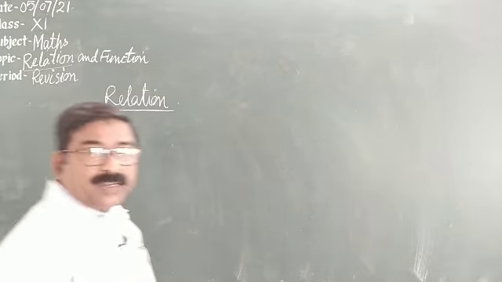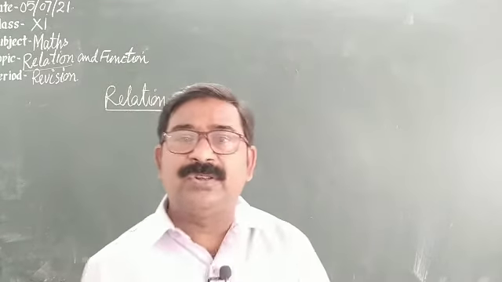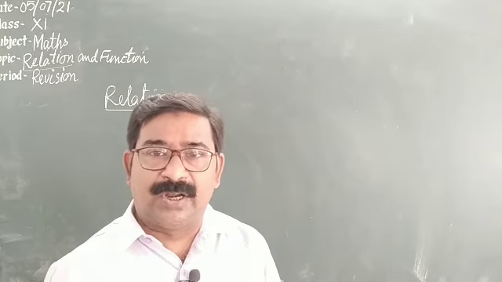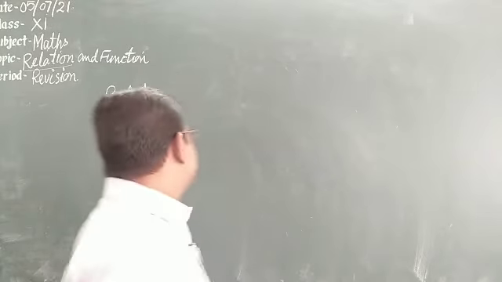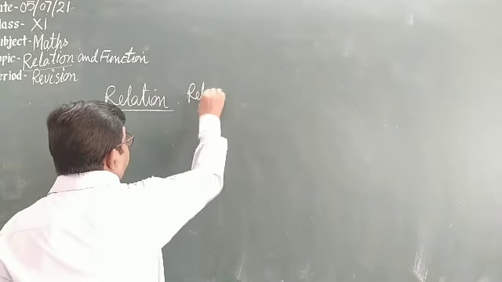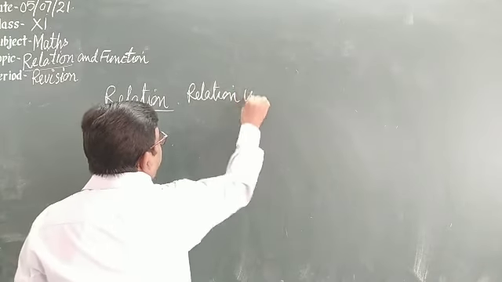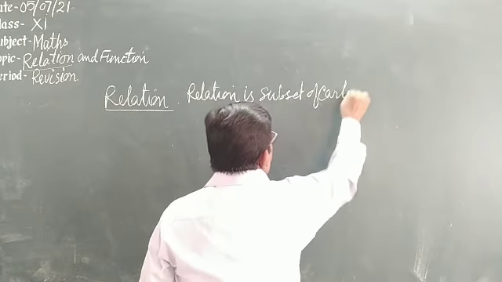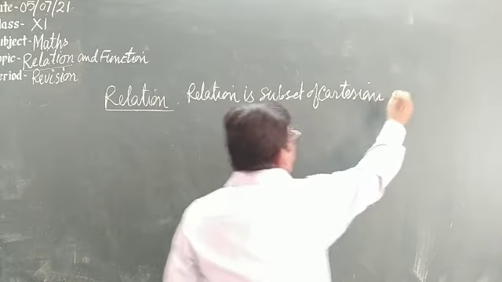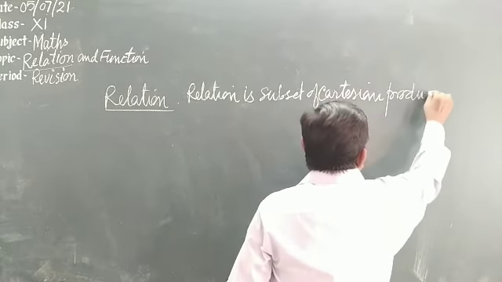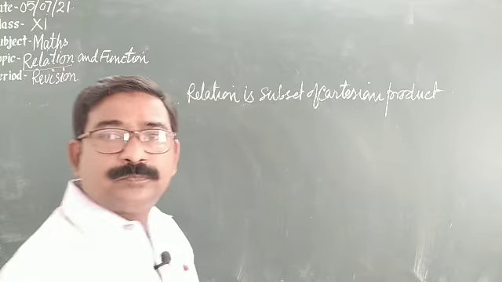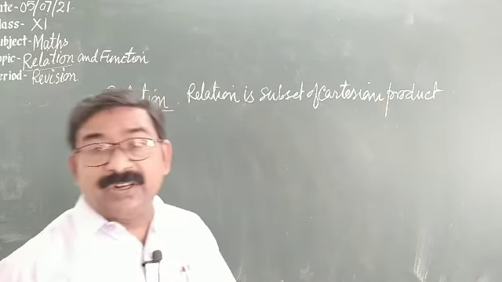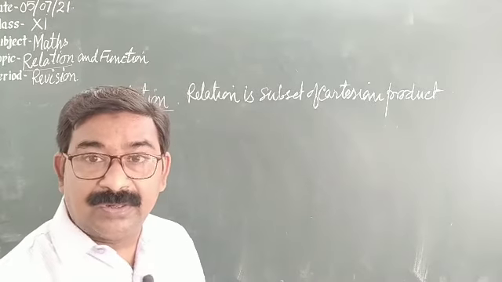Relation. What is a relation? In simple language, a relation is a subset of a Cartesian product, and a Cartesian product is never a relation unless the name of the relation is mentioned.